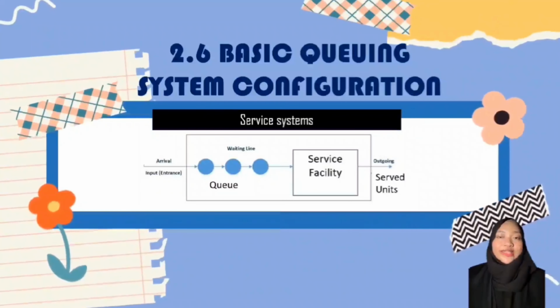Last one, 2.6, basic queuing system configuration. For Family Mart, the basic queuing system configuration is single channel, single phase. To elaborate, the customers will arrive and make purchases, and then they wait in the queue to make the payment. Then, they will leave Family Mart.